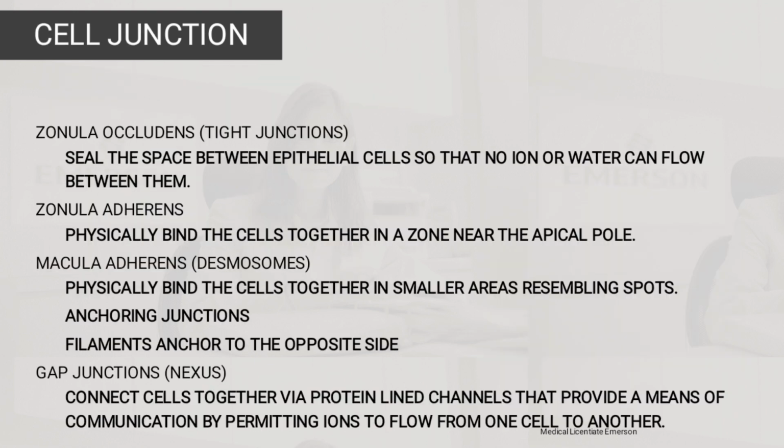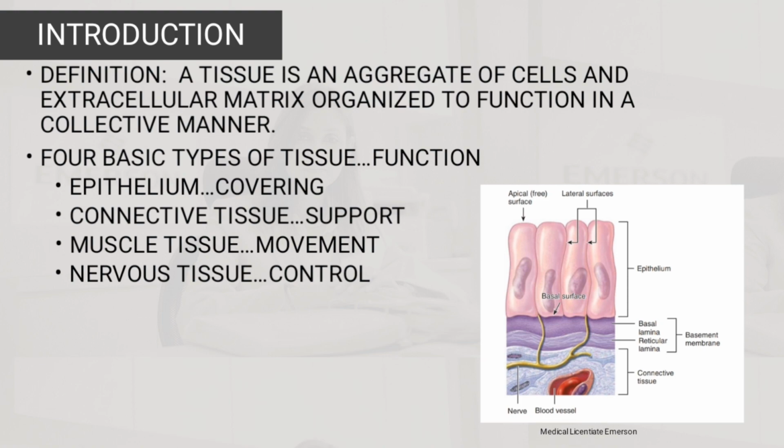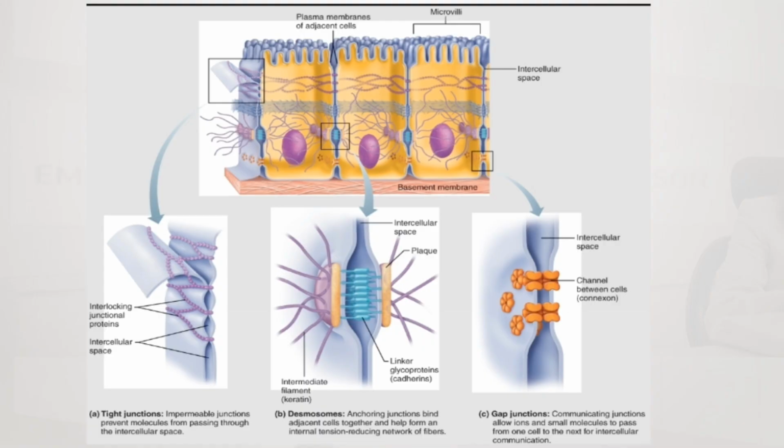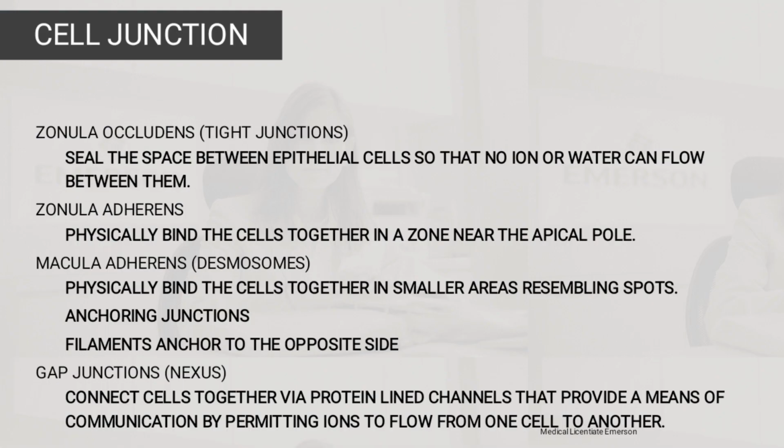Then there are what we call cell junctions, which occur in between the epithelial tissues. There are about three cell junctions that we need to talk about. The first junction is known as the zonula occludens, which is known as a tight junction, which seals the space between epithelial cells so that no ions or water can flow between them.